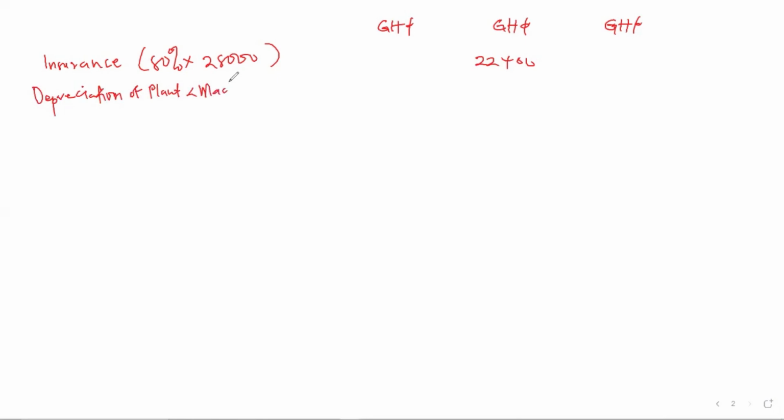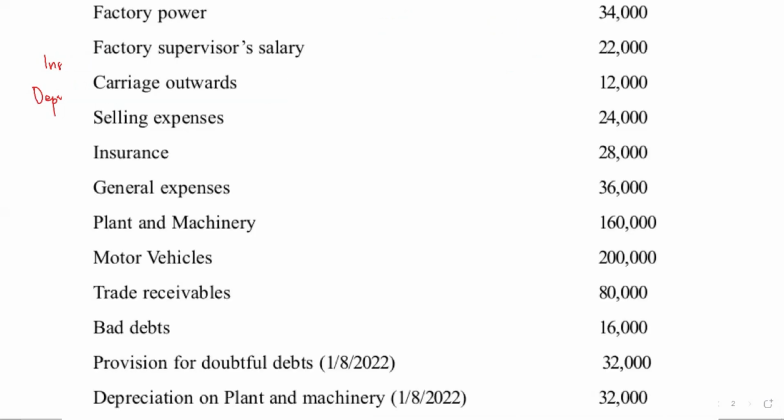What they are saying is before we apply the percentage to get our depreciation, we should first of all reduce the cost. When you look at the question, the cost of the plant and machinery is 160,000, and we have provision for depreciation for plant and machinery as at 1st August 2022, which is 32,000.